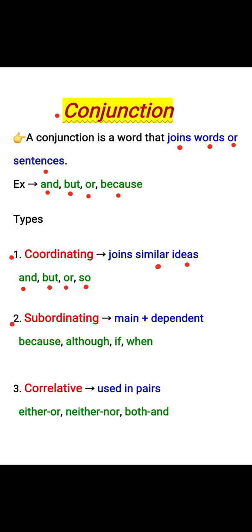Subordinating conjunction. It joins main and dependent clause. These are because, although, if, when. Correlative conjunction. It is used in pairs. These are either or, neither nor, both and, etc.